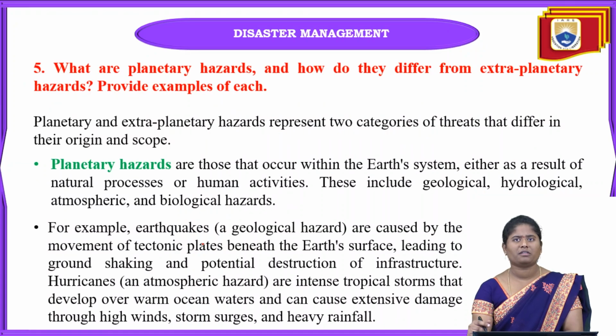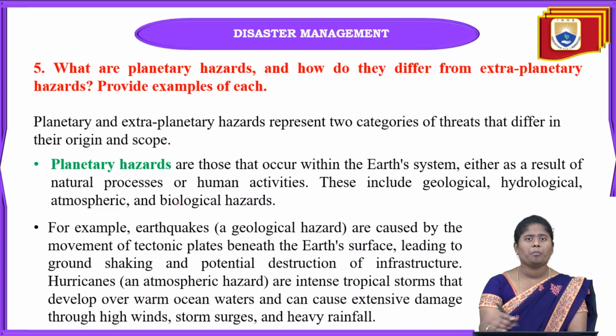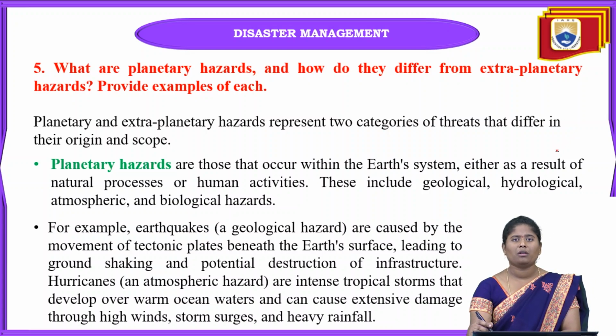Coming to the next one, that is: what are planetary hazards and how do they differ from extraplanetary hazards? Provide examples of each. Here, planetary and extraplanetary represent the two categories, and in these two categories, the first one is planetary hazard. What is meant by planetary hazards is hazards which occur within the earth surface or earth system.